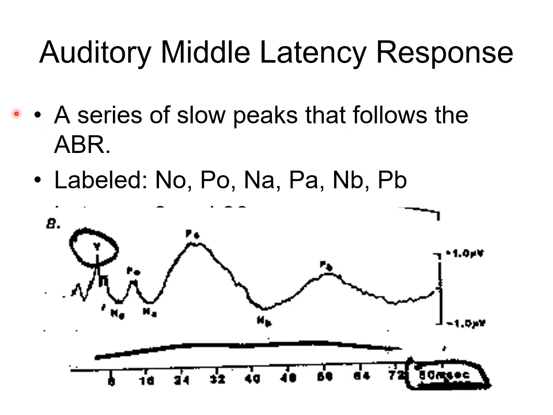Here is another slide showing that the MLR contains a series of slow peaks that follow ABR. They can be labeled as N0, P0, NA, PA, NB, PB, and even NC, PC. The graph at the bottom is kind of blurry and not very clear, my apologies. But I'm trying to show the idea that MLR components follow ABR wave 5, which is circled here. As you can see, we have N0, P0, NA, PA, and NB, PB. These are the major MLR components following ABR wave 5.